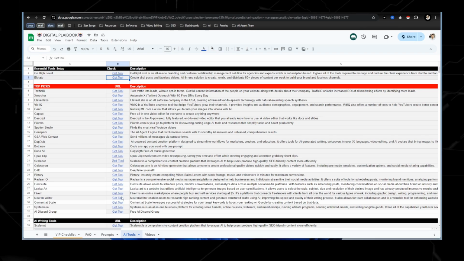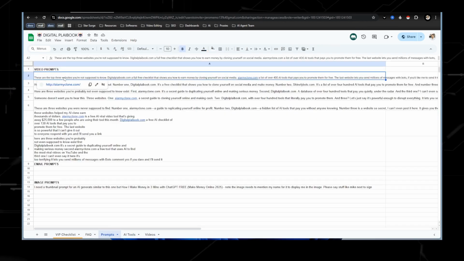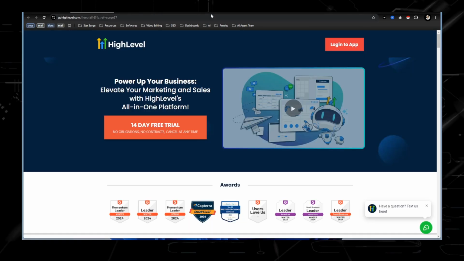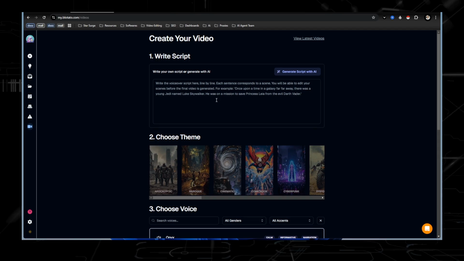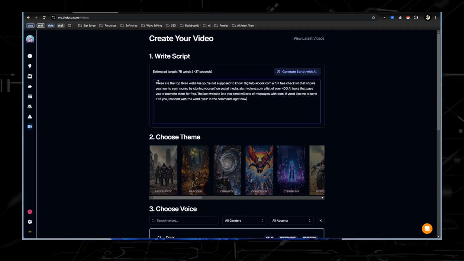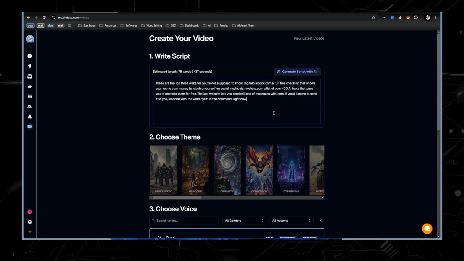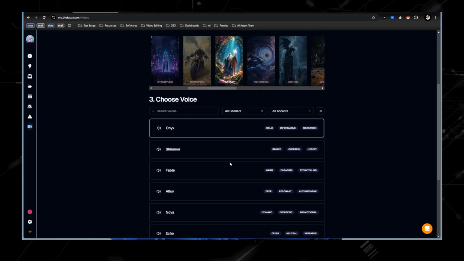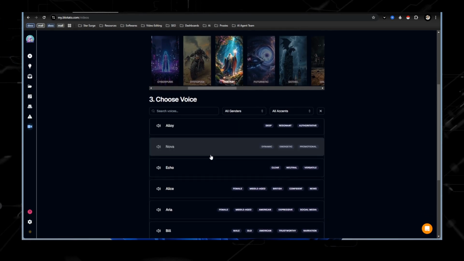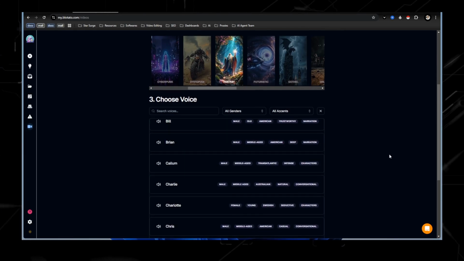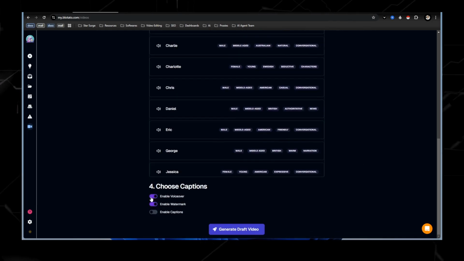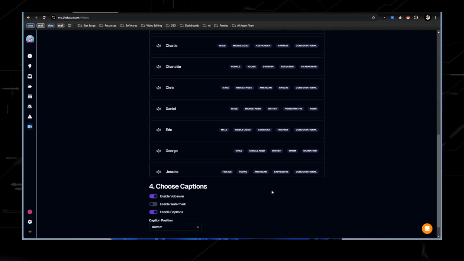So going over here, just go to the prompts, and I give you different prompts that you can use. I'm just going to copy this one right here, go over here to Blotato, and put that in right here. Let's go with, I'm feeling fantasy. I have another video on my channel going through this tool a little bit in depth. These are 11 Labs voices. I'm going to go ahead and choose Nova. Voiceover, yes, nope, and enable captions.